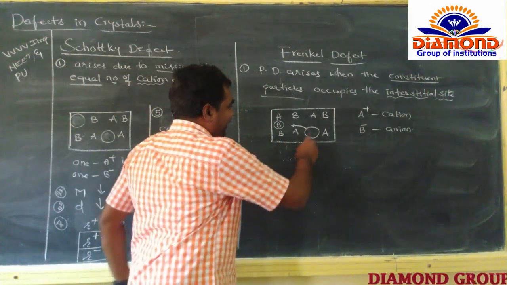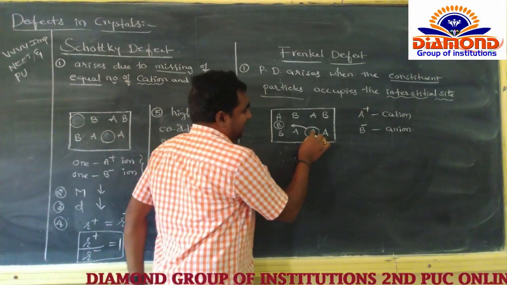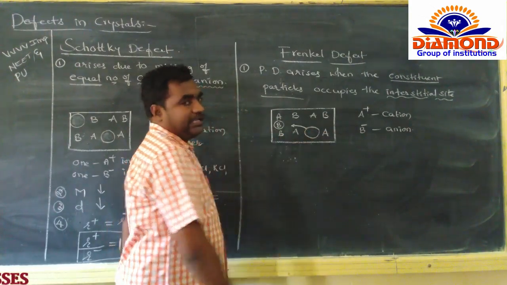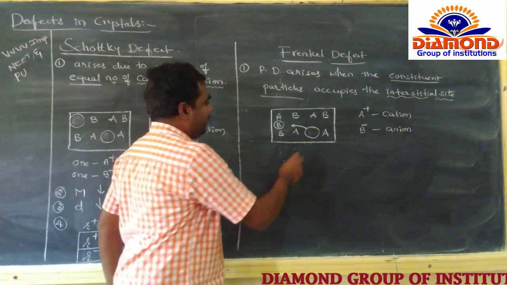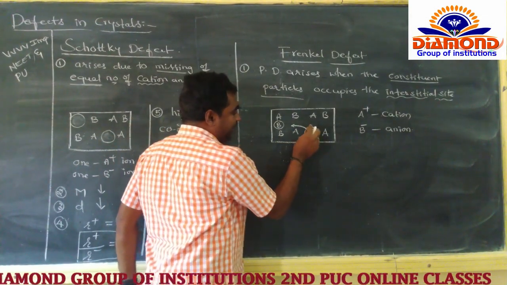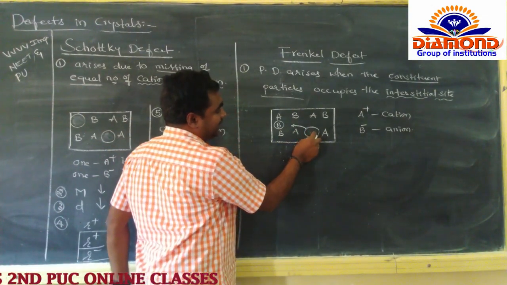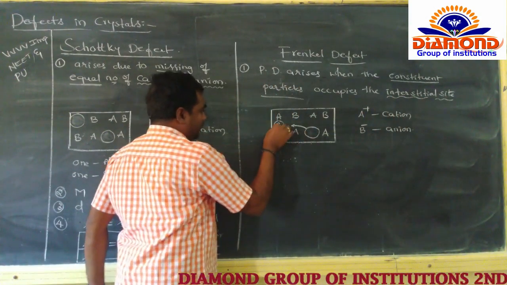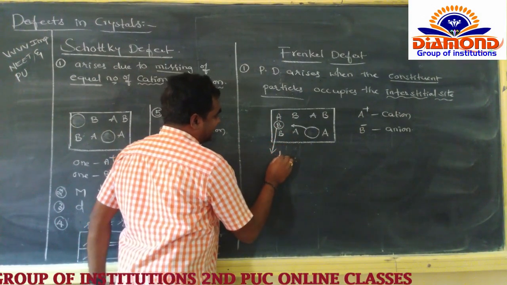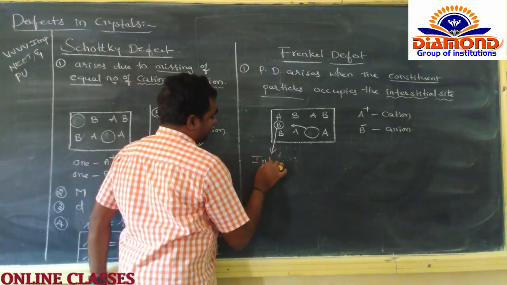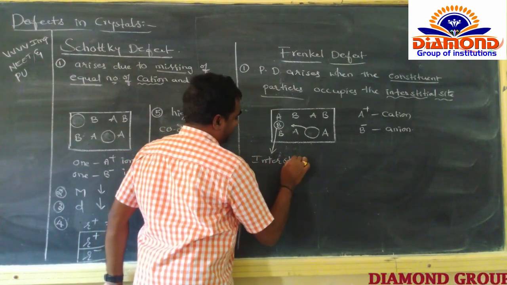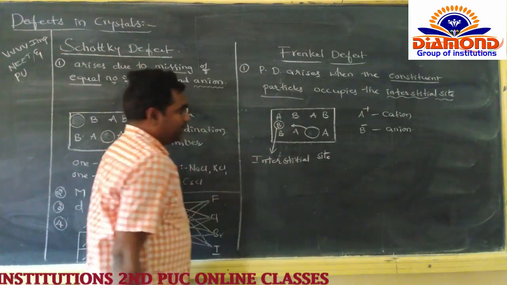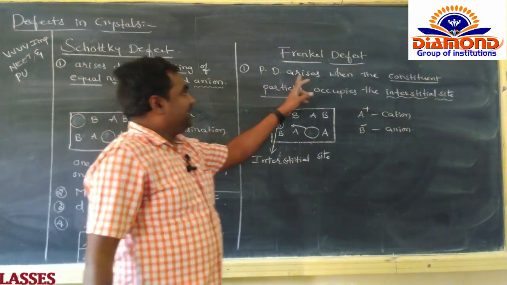That's why here the B ion changes its position only. The B is moved from here to here. That belongs to the interstitial site. So this belongs to the interstitial site. What is that? Interstitial site. So the point defect arises.